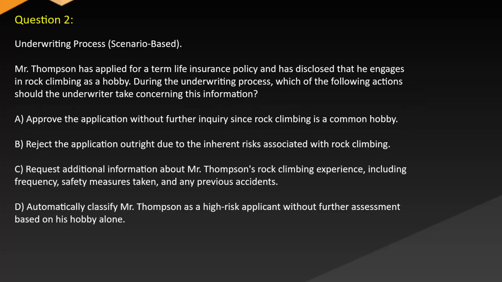Question 2. Underwriting process, scenario-based. Mr. Thompson has applied for a term life insurance policy and has disclosed that he engages in rock climbing as a hobby. During the underwriting process, which of the following actions should the underwriter take concerning this information? A. Approve the application without further inquiry since rock climbing is a common hobby. B. Reject the application outright due to the inherent risks associated with rock climbing.